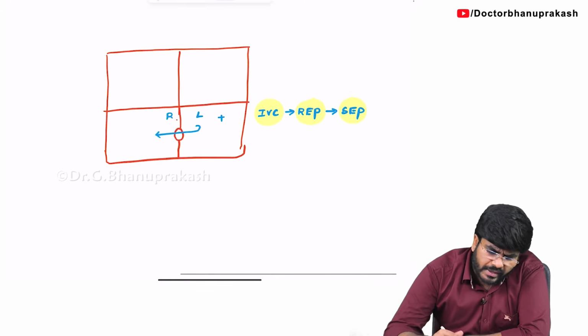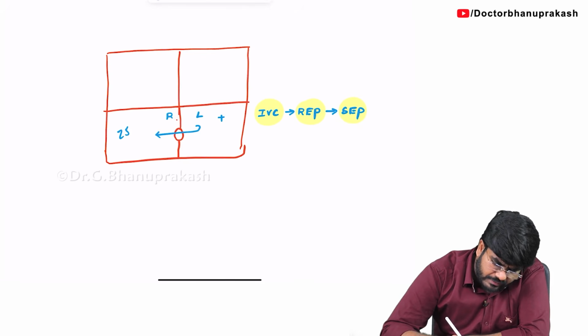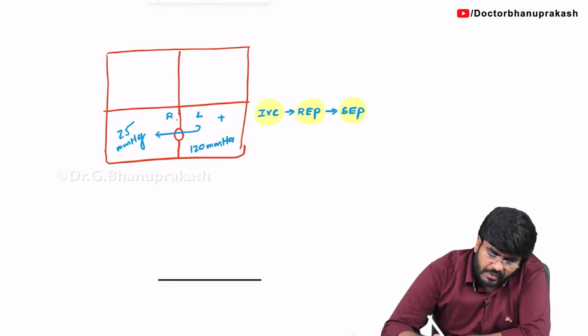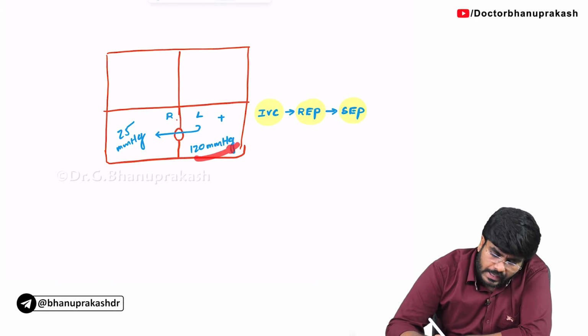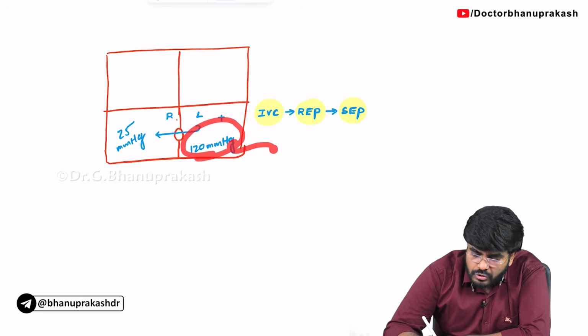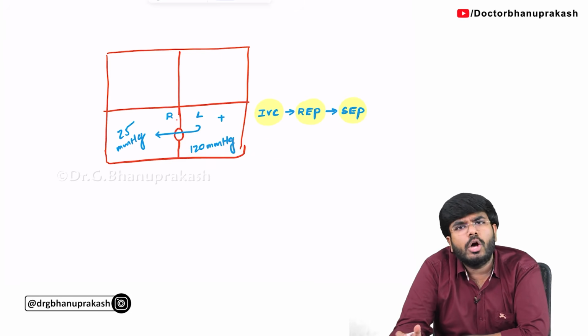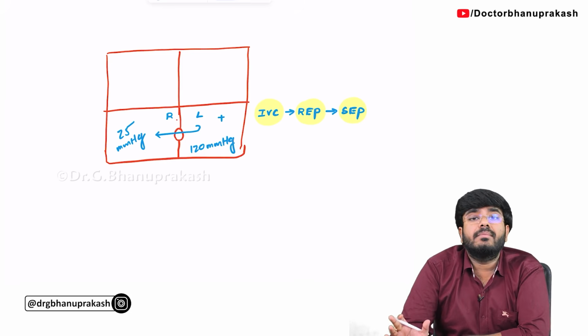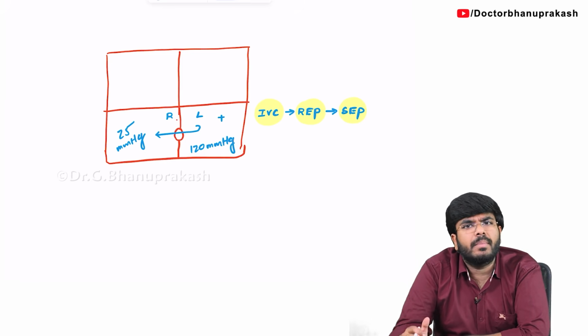Now you will be wondering why the right side of the heart is generating a lesser pressure, let's say 25 mmHg, while the left side of the heart is generating a pressure of 120 mmHg. Why this pressure difference? It is because the left ventricle has to push the blood into the entire systemic circulation, into the aorta, into all the arteries. It's very hard, so it has to generate more pressure because the left ventricle has to pump the blood to the entire body.